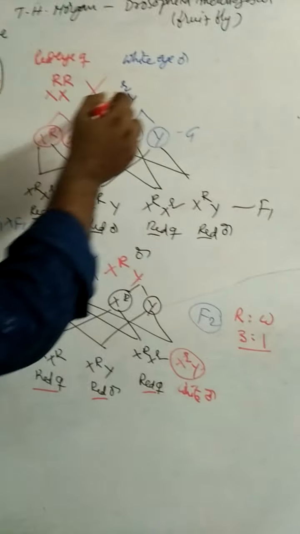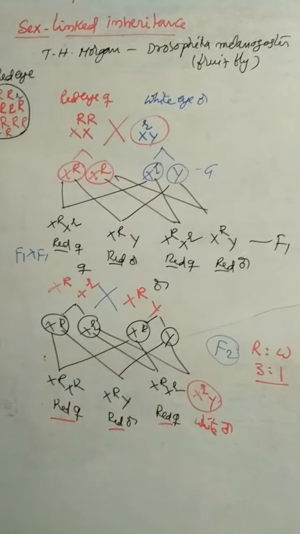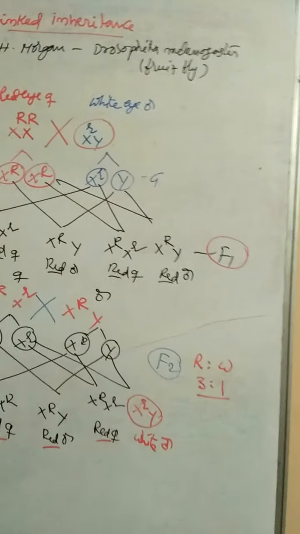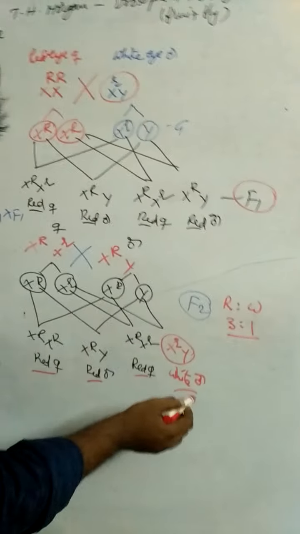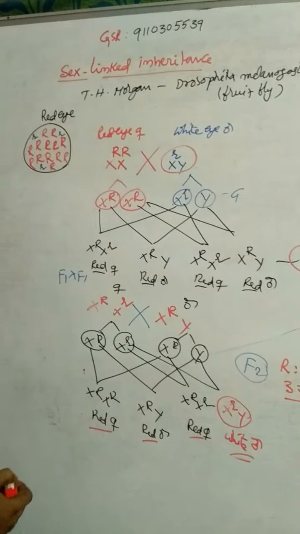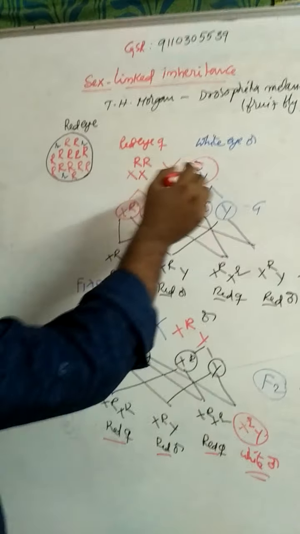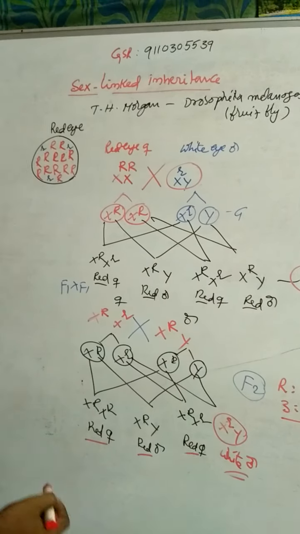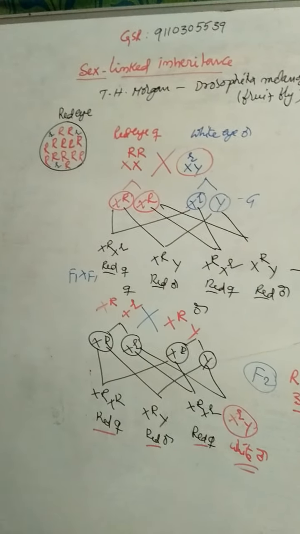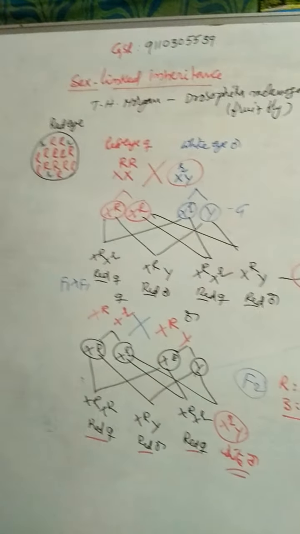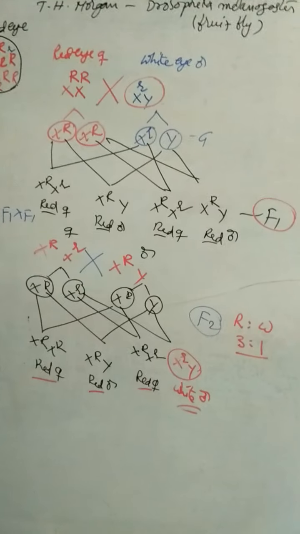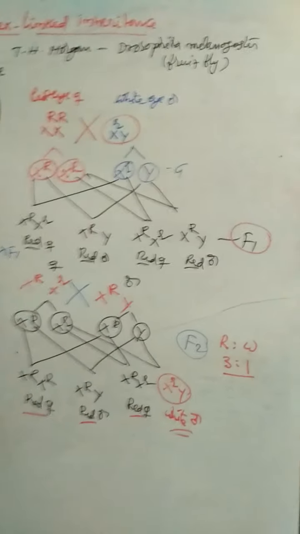So the character in the parent generation does not appear in the F1 generation, and reappears in the F2 generation. This pattern is called criss-cross inheritance, or skip generation.